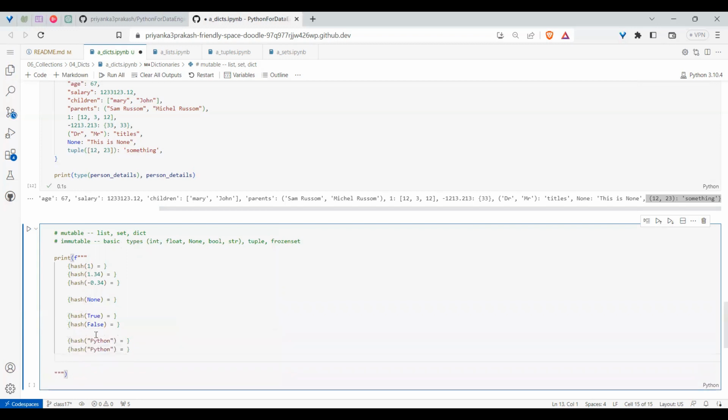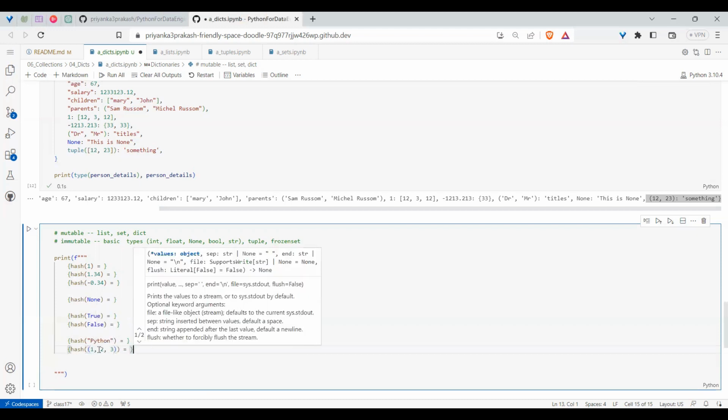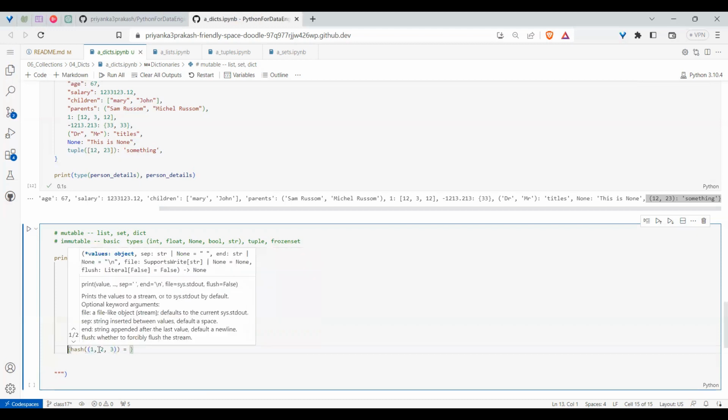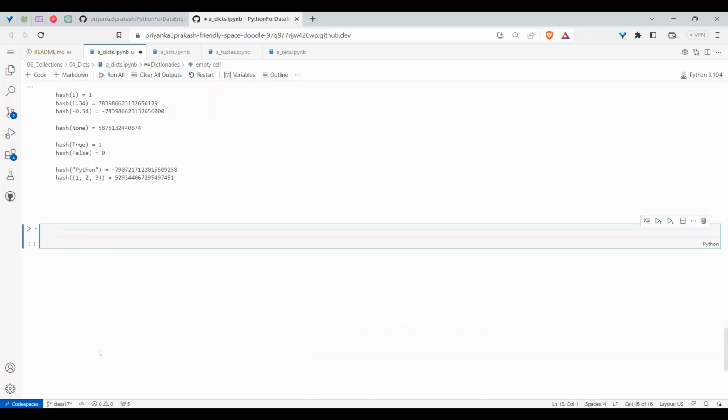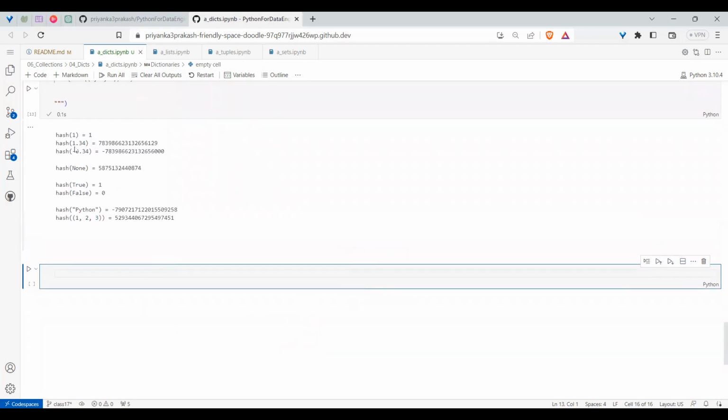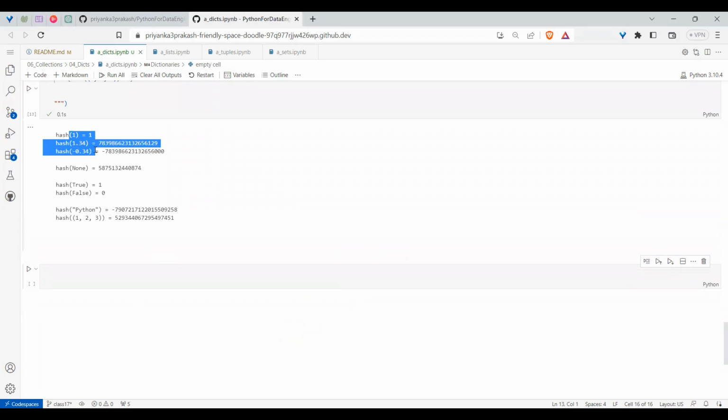Or I can go with single and double quotes, it doesn't make a difference. So I'm not considering all of them. And also I can take a tuple. So tuple means like 1, 2, 3, I have the values. If you see all these cases, these are immutables. So for everything, it will give a unique number.